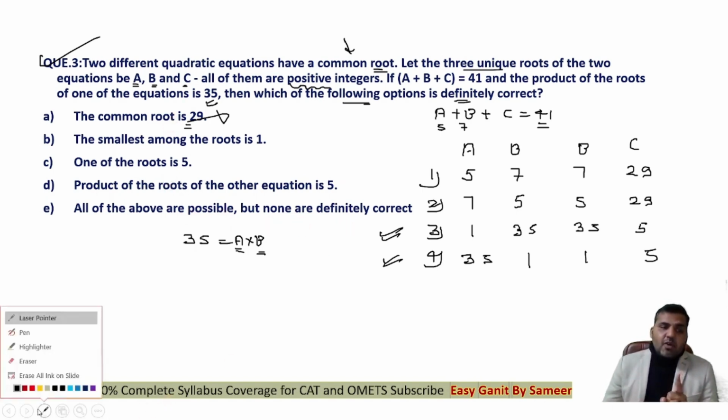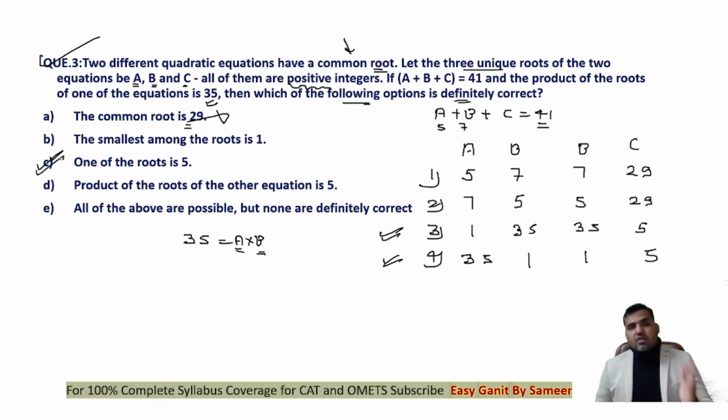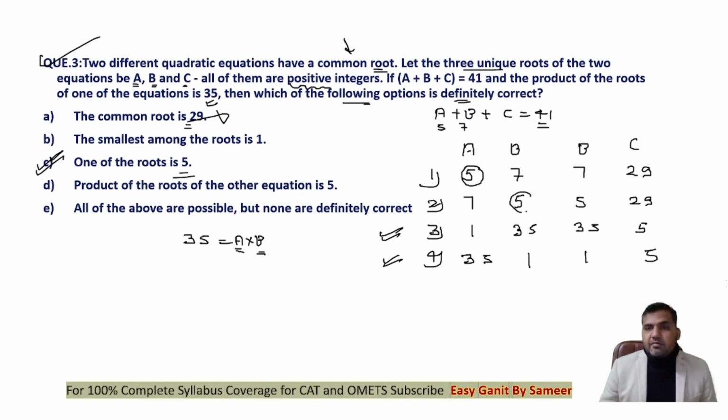No, out of the above options, one is definitely correct, and that is option C. One of the roots is 5. Whichever case you take, one of the roots is definitely equal to 5. So C is going to be the correct answer to the question.